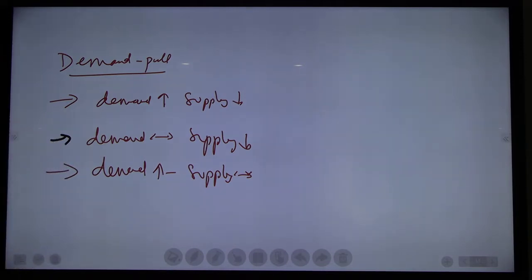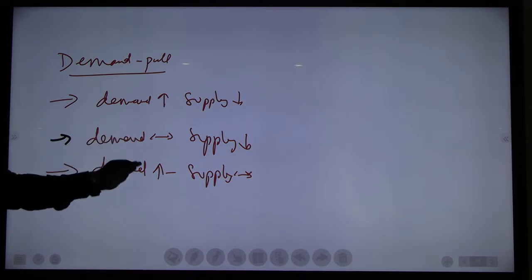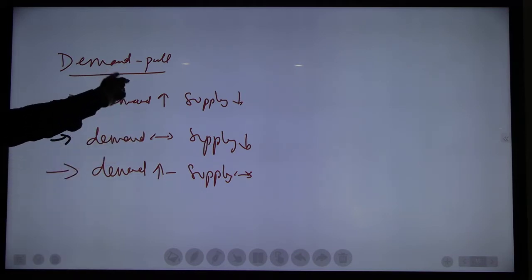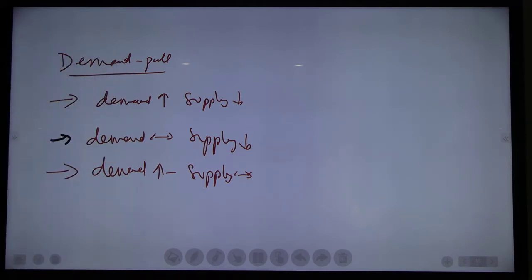Whenever inflation occurs due to demand or supply, either demand increases and supply decreases, or demand is constant and supply falls, or demand is increasing and supply is constant, in these three cases inflation will occur. Whenever inflation occurs due to the mismatch of demand and supply, that type of inflation is called demand pull inflation. Understood everyone?